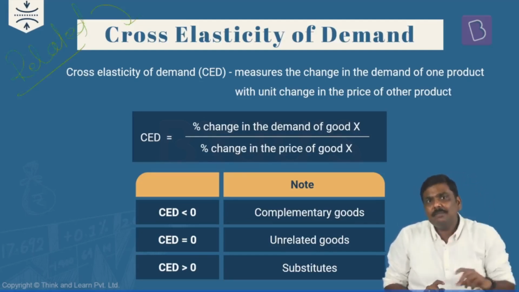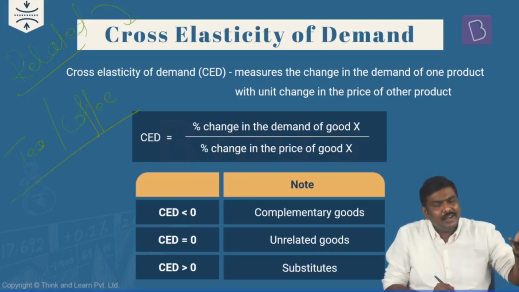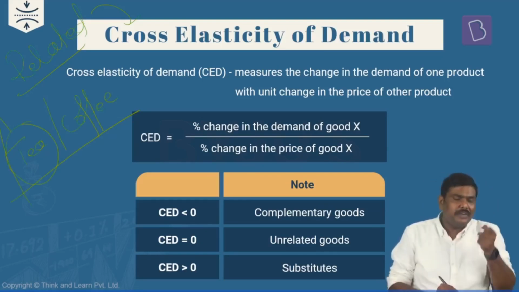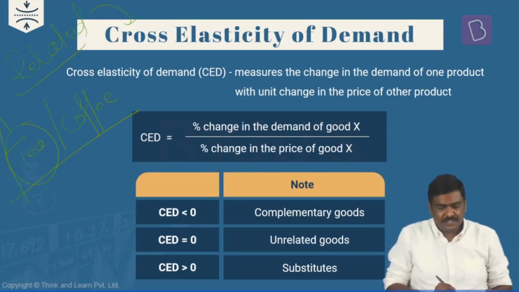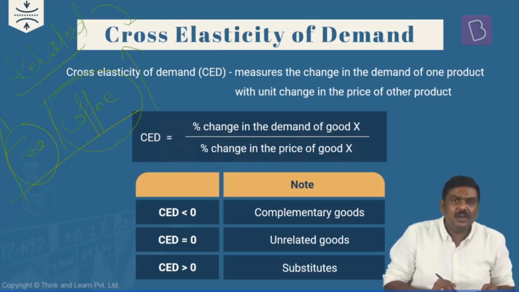Now let's take a simple example here. Tea and coffee. These are substitutes. And earlier we have seen that whenever the price of tea increases, what will happen to demand for coffee? The demand for the coffee will also rise up.